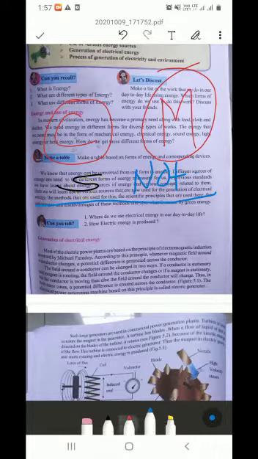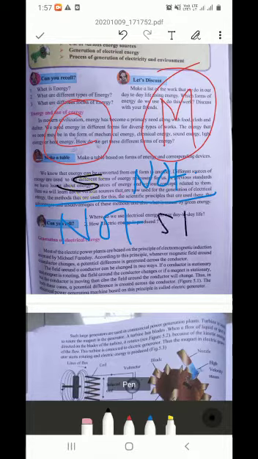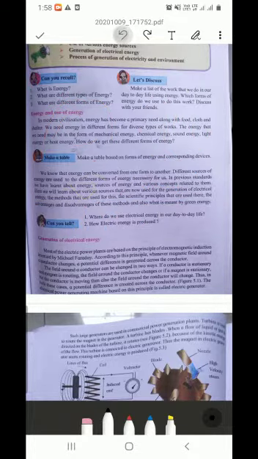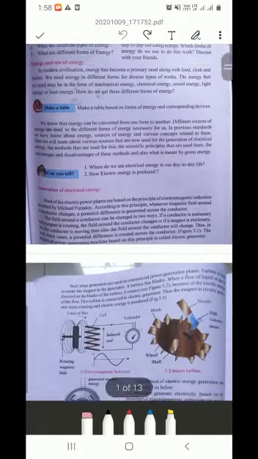Also, the second way is when the conductor is not stationary and the magnet is stationary. These are the two ways: when the conductor is stationary and the magnet is not stationary, and when the magnet is stationary and the conductor is not stationary. Okay, these are the two ways to change the field around the conductor. Okay, let's study the next part.